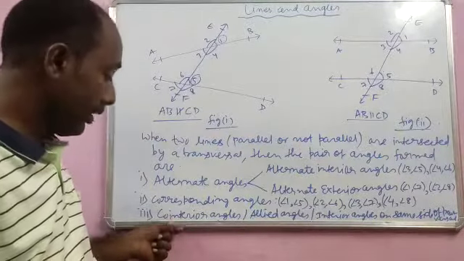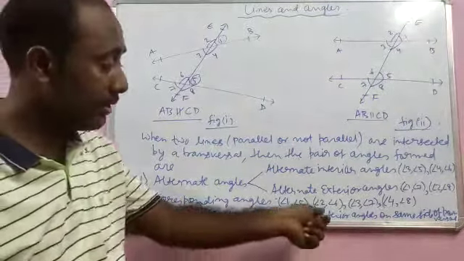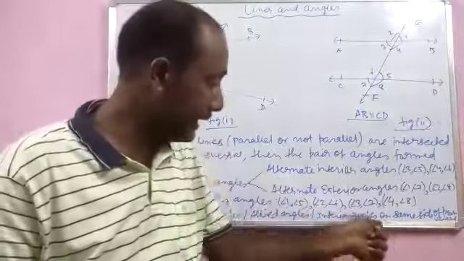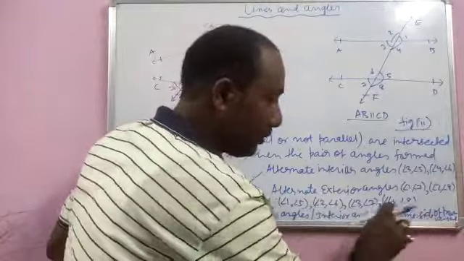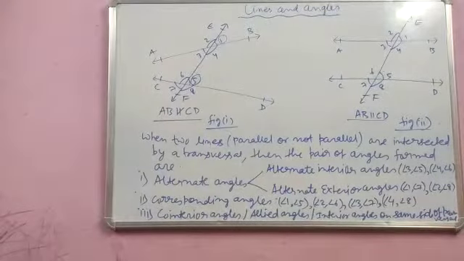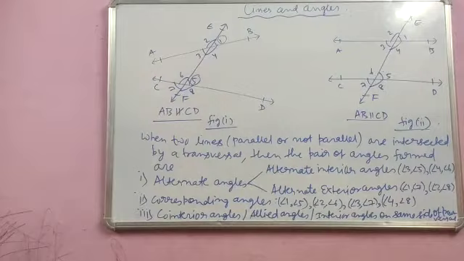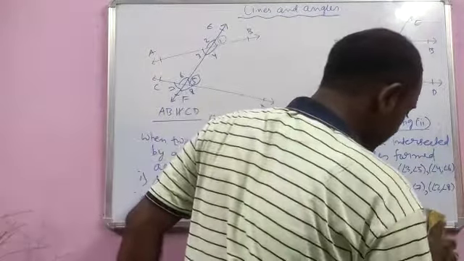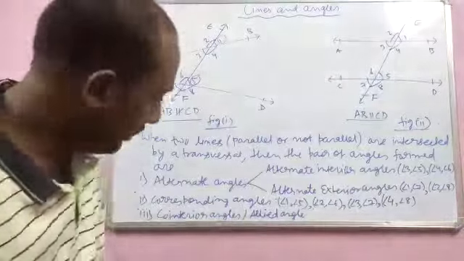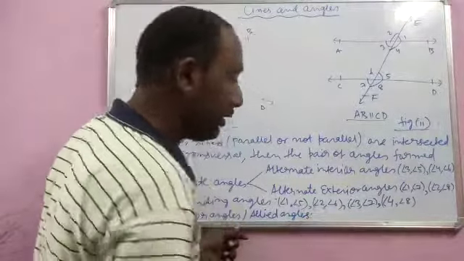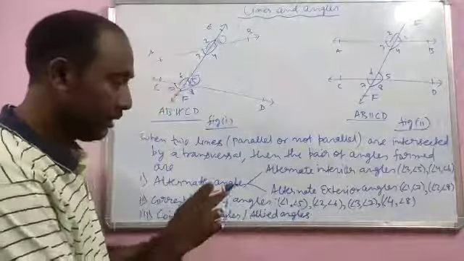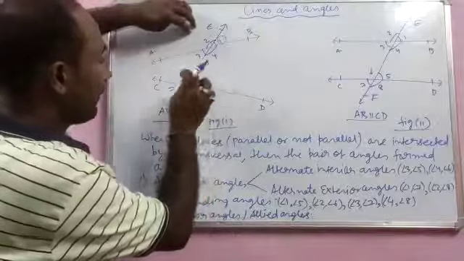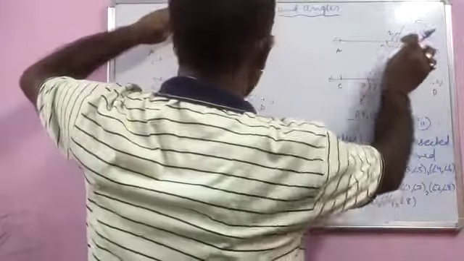The last one is co-interior angles or allied angles or interior angles on the same side of the transversal. Now for this case, I am going to rub this part because I have to locate the angles now. I'm just rubbing this part to make you understand about those angles. The interior angles are 3, 4, 5, 6. Here also 3, 4, 5, 6 are the interior angles.